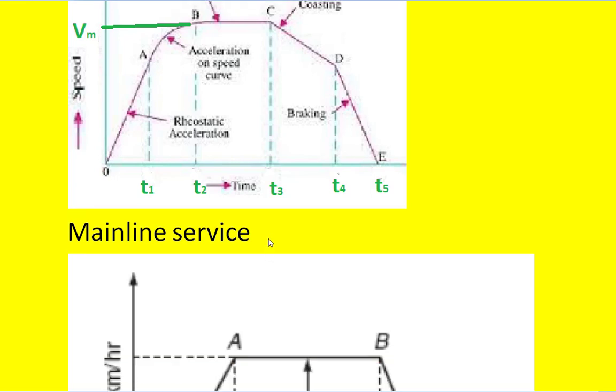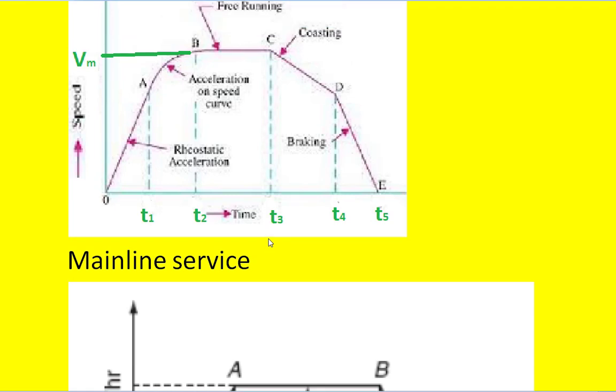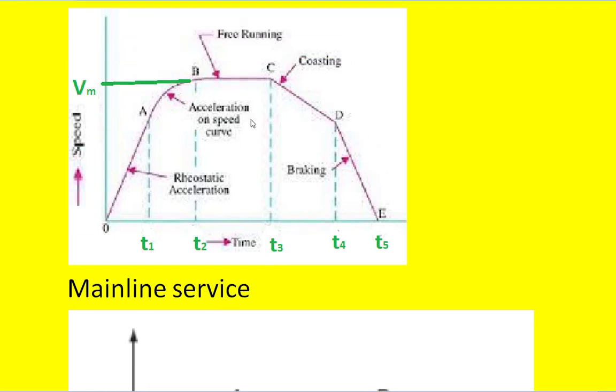So let us see first what is mainline service. In case of mainline service, we know the general speed time characteristic of a train is like this. For mainline service, what we assume is we take this 0 to B as the accelerating period.